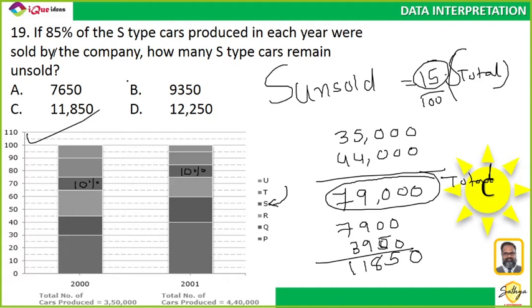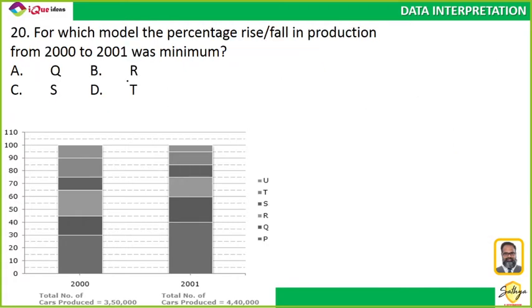Okay. Did everybody get it right? No problem. Let's go on. For which model was the percentage rise or fall in production minimum? Rise or fall in production was minimum for which one of them?